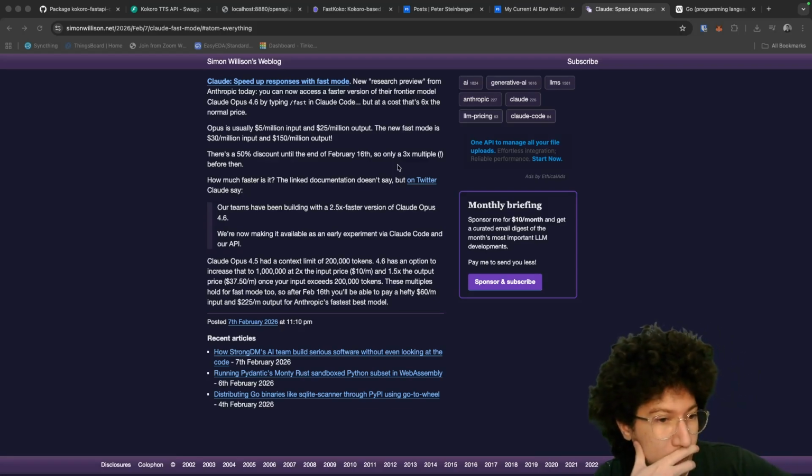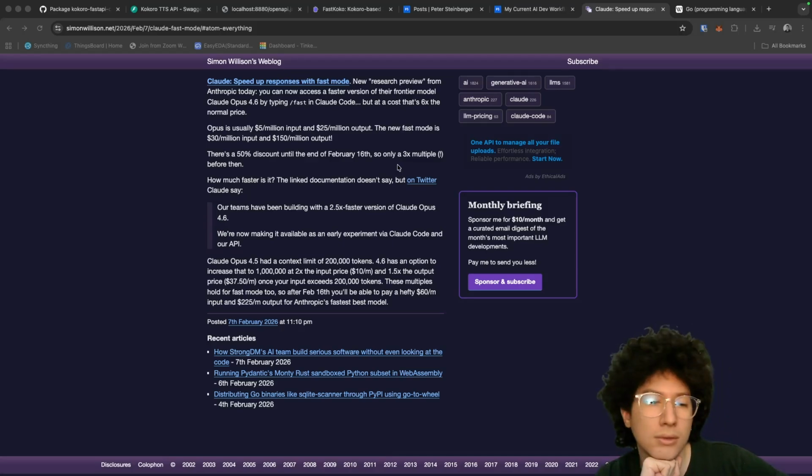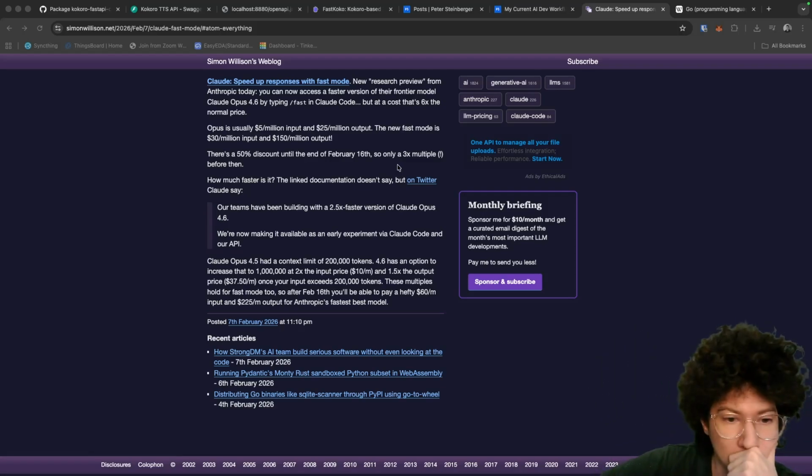Claude Opus 4.5 had a context limit of 200,000 tokens. 4.6 has an option to increase that to 1 million at 2x the input price, $10/m, and 1.5x the output price, $37.50/m, once your input exceeds 200,000 tokens. These multiples hold for fast mode too. So after Feb 16th, you'll be able to pay a hefty $60/m input and $225/m output for Anthropic's fastest.